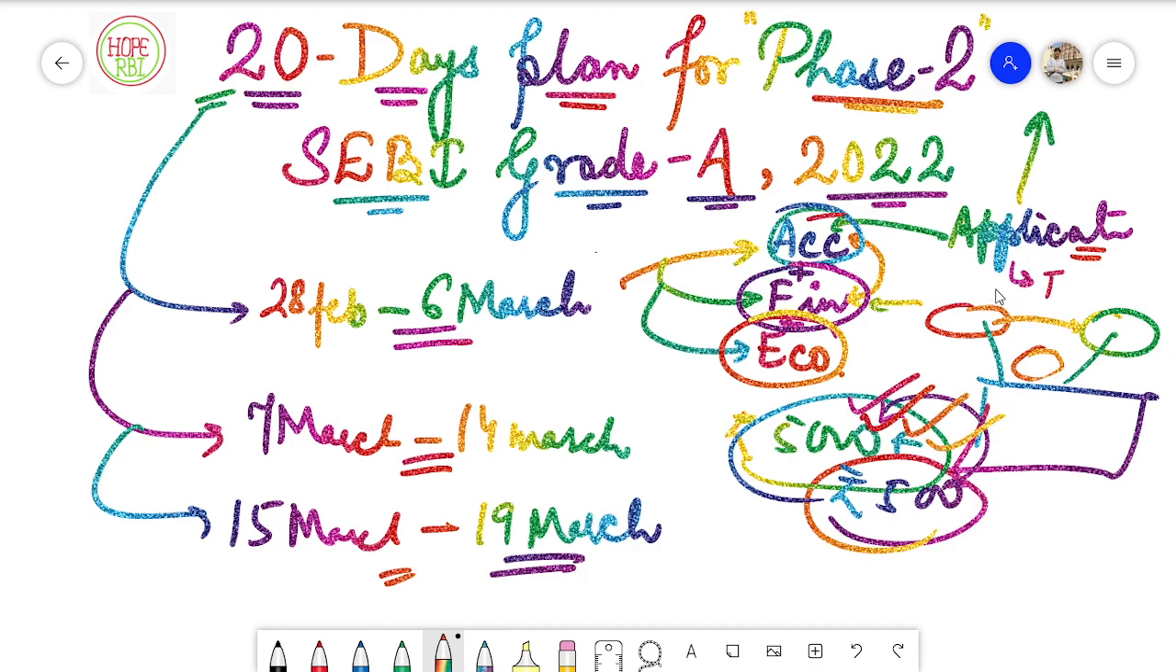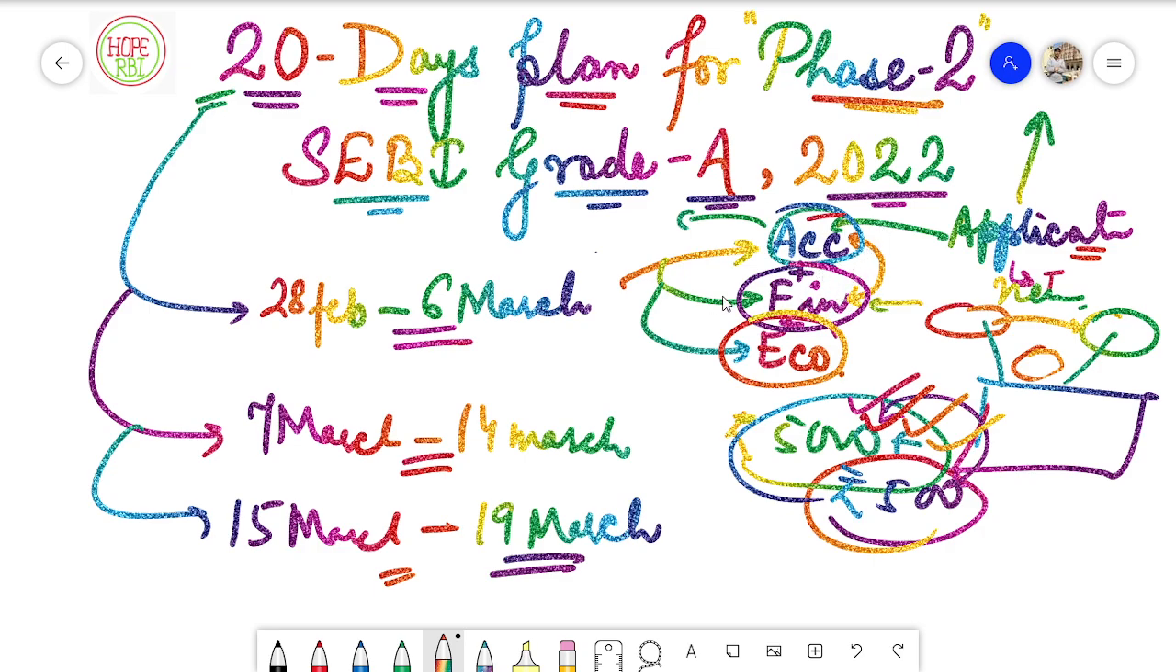And the numericals related to it should also be referred to. For example, there are various accounting standards related to inventories, and accounting standards related to foreign exchange transactions. All of these things should be revised very carefully, and every numerical that you encounter in these subjects should be done in depth. Okay, so that is what about accounts.